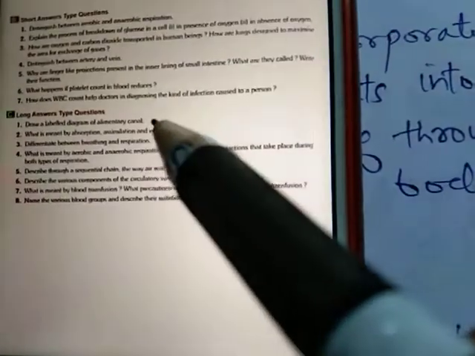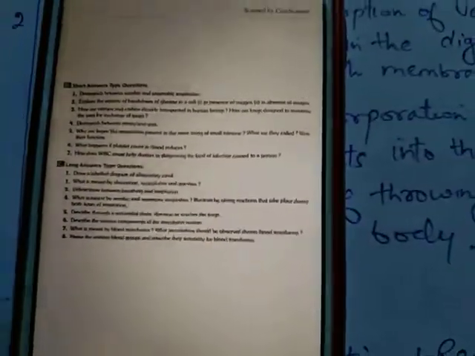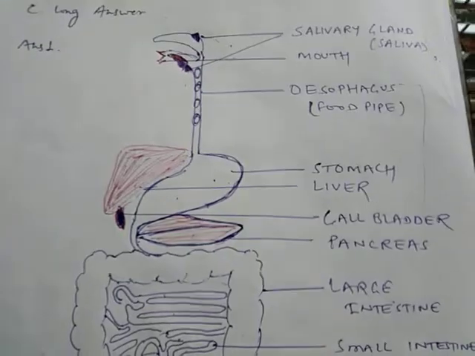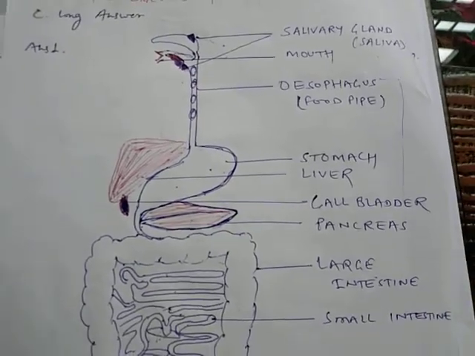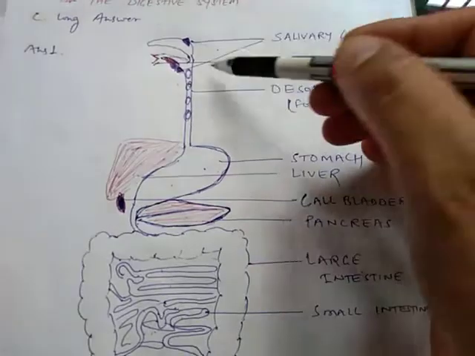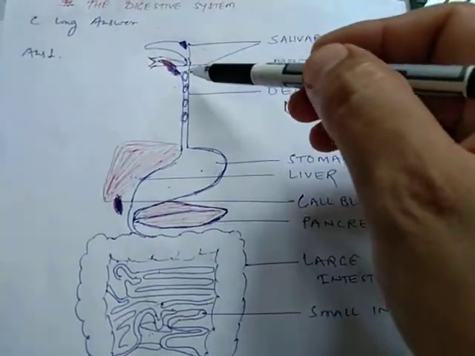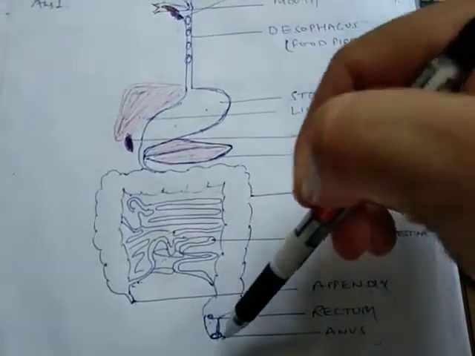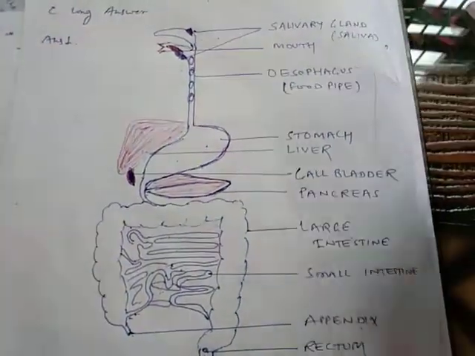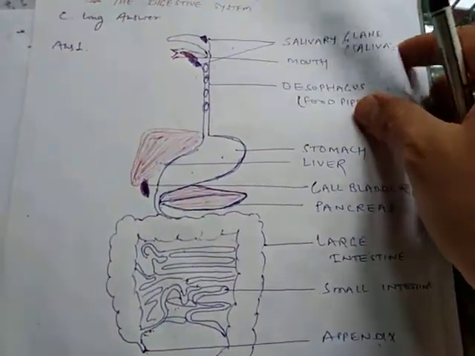First question you can see is: draw a well-labeled diagram of alimentary canal. For this you have to draw the diagram of the digestive system and represent this complete tube as it starts from the mouth and ends at the anus. So this will be your answer for the first question. Moving on to question number 2.